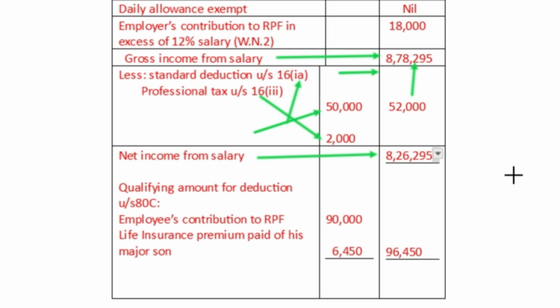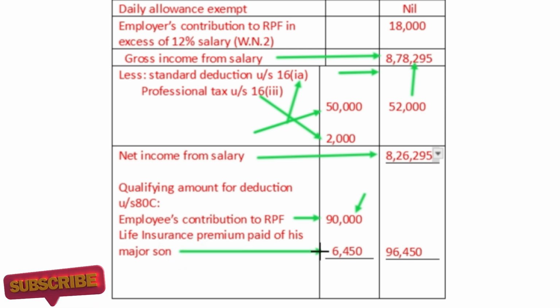Another part is given in the question: computation of the qualifying amount for deduction under section 80C. Under section 80C, the employee's contribution to RPF is fully eligible for deduction. This is 90,000, and the life insurance premium paid for his major son is 6,450. So these two amounts are eligible for deduction under section 80C. That is a total amount of 96,450. Well viewers, so here are the solutions to these questions on income from salary.